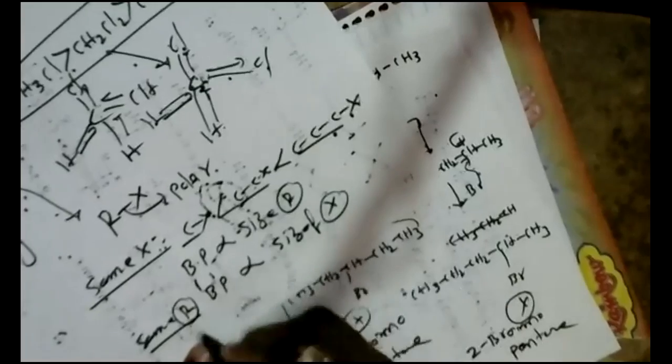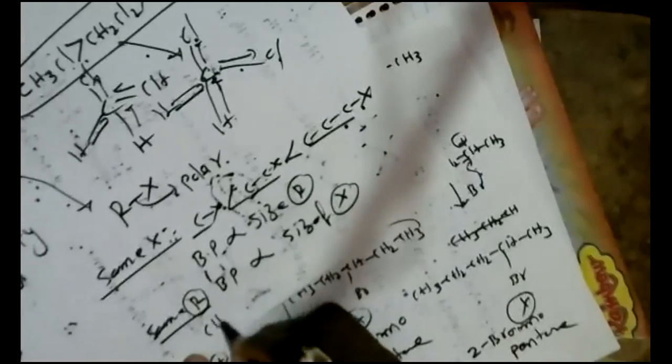For example, CH3I, methyl bromide, methyl chloride. Which has the more boiling point? The one with the larger halogen, iodide, so the boiling point would be more here.